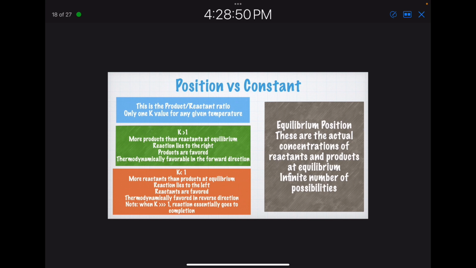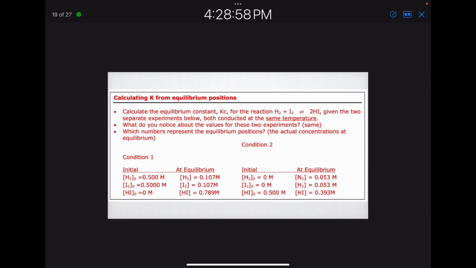Again, I'm going back through what the K means and which way it's going to swing. Calculating K from equilibrium positions, same thing I'm already mentioning, just going back over it. Looking at this one, what do you notice about the values for the two experiments? They're the same. Which numbers represent the equilibrium positions, the actual concentrations at equilibrium?